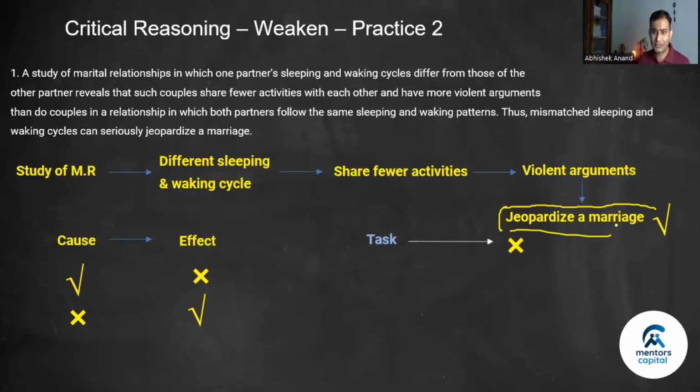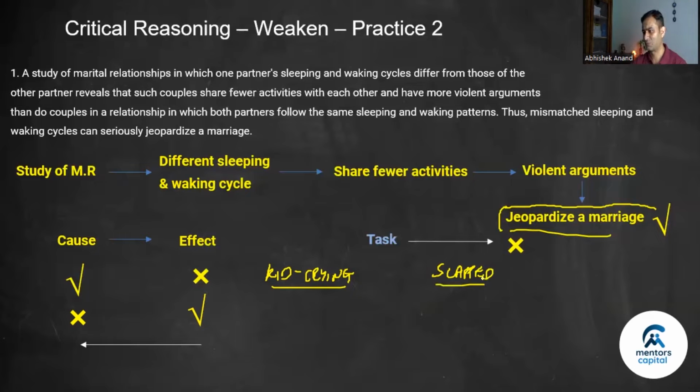The strongest counter, guys, the best counter is if you can prove that the direction of causation is reversed. You are saying this is cause and this is effect. If somehow you can prove that no, it is the other way around, this is the cause and this is the effect. Let me give you an example. Let's say a kid is crying. It's a fact. And also the fact is that I slapped the kid.